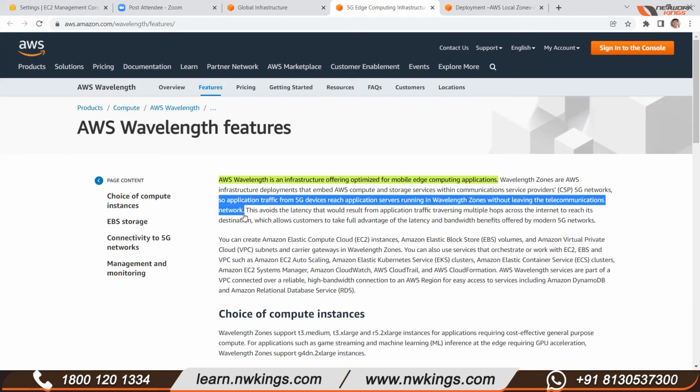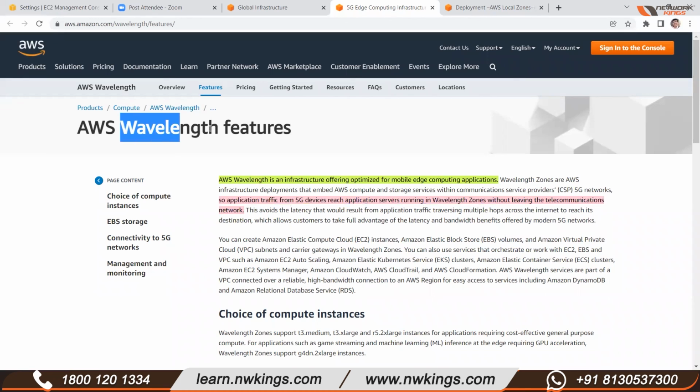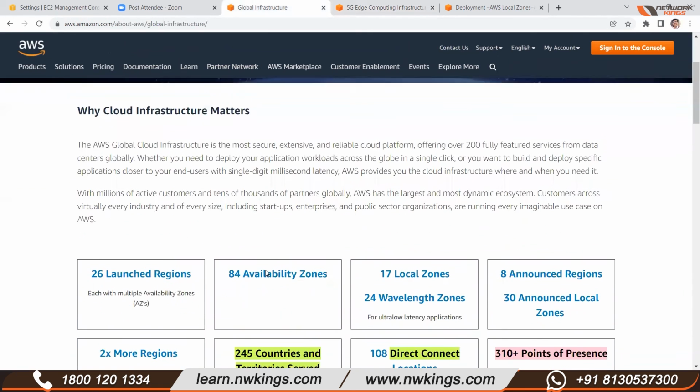These are the next generation of zones. So if you are using 5G technology, you should choose wavelength features. It depends, but it will provide you high performance to run your application. So that is everything there.